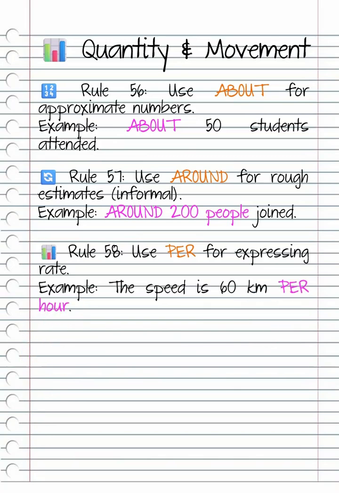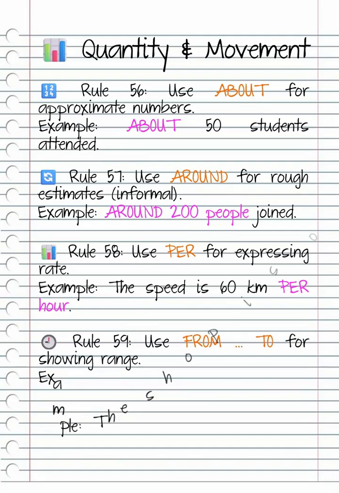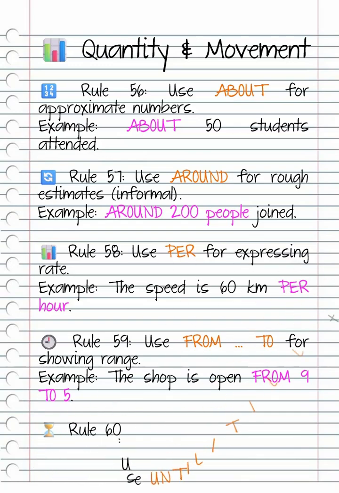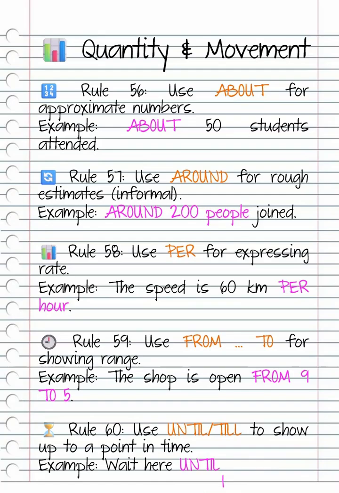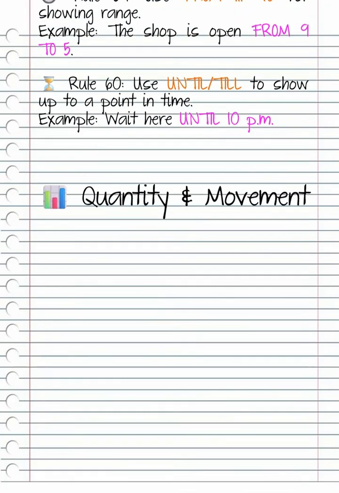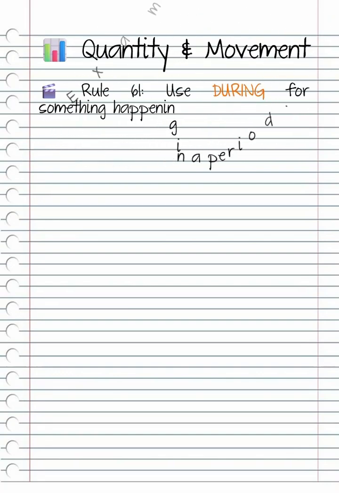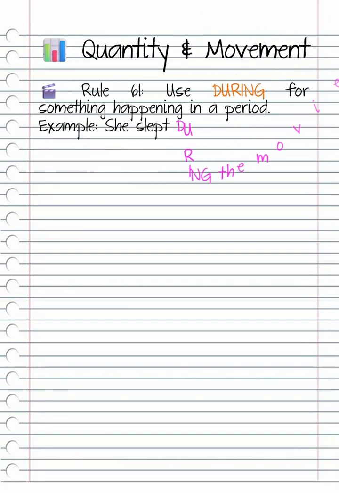Rule 59. Use from to for showing range. Example, the shop is open from 9 to 5. Rule 60. Use until, till to show up to a point in time. Example, wait here until 10 p.m. Rule 61. Use during for something happening in a period. Example, she slept during the movie.